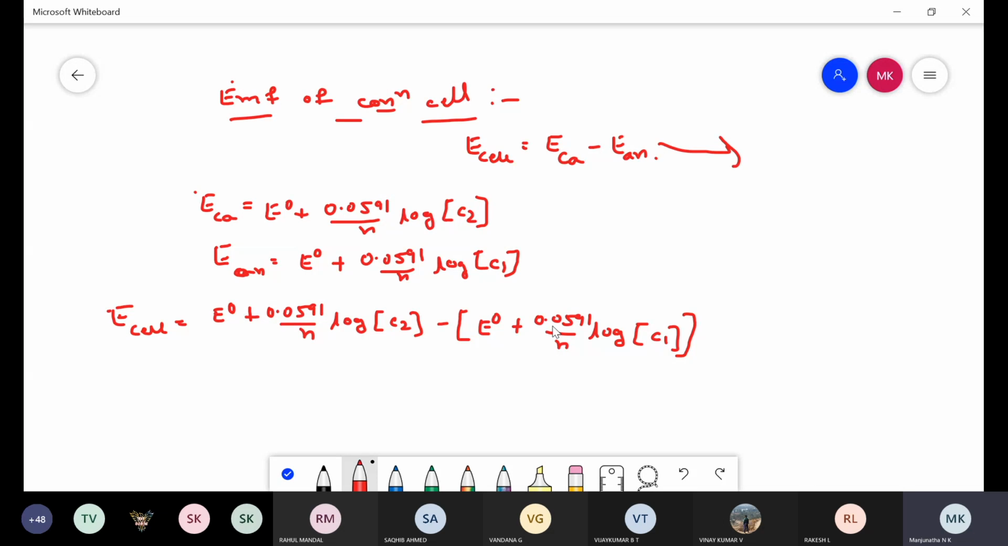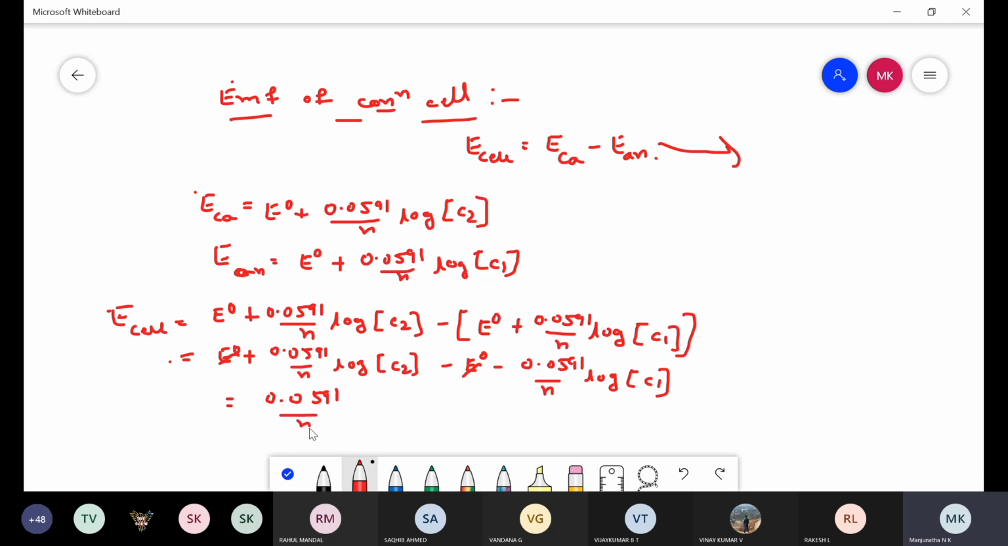Here there is a minus, which we multiply on the right-hand side. We get E naught plus 0.0591 divided by n log C2, minus E naught, minus 0.0591 divided by n log C1. The E naught terms cancel, and the remaining is 0.0591 divided by n log C2 minus 0.0591 divided by n log C1.